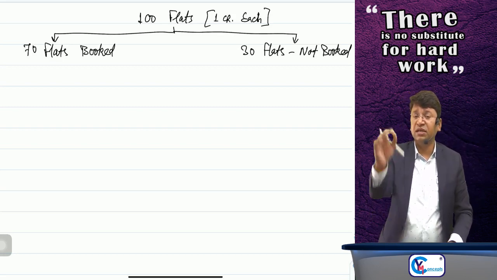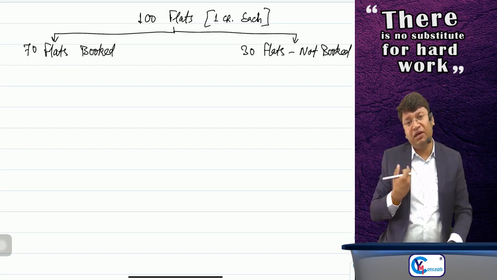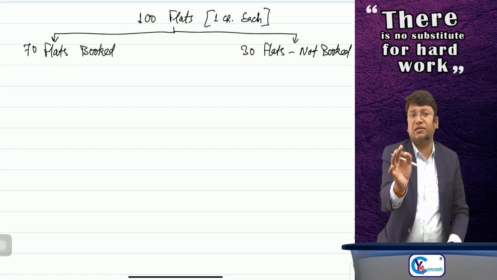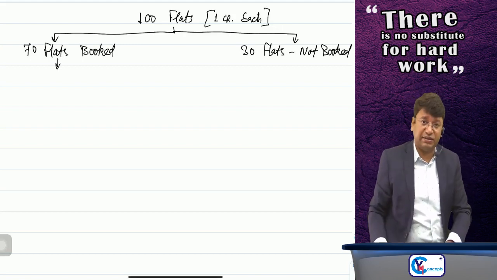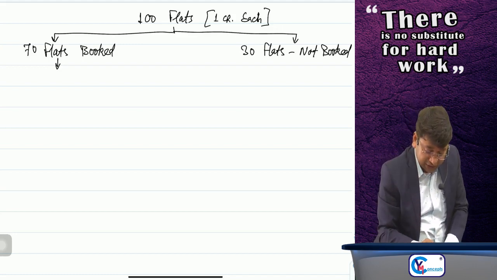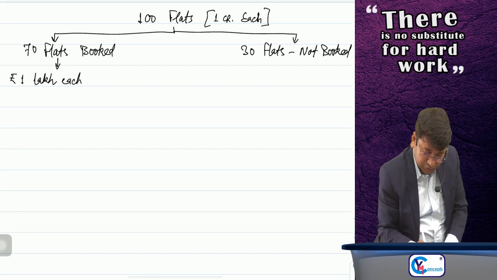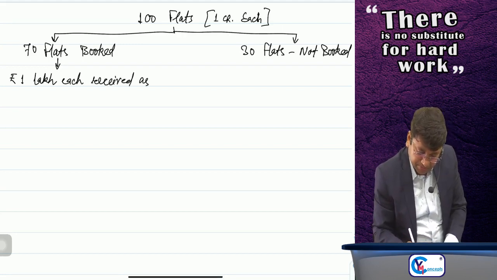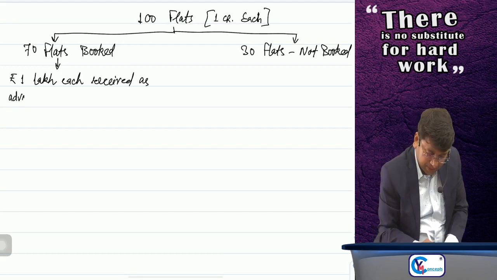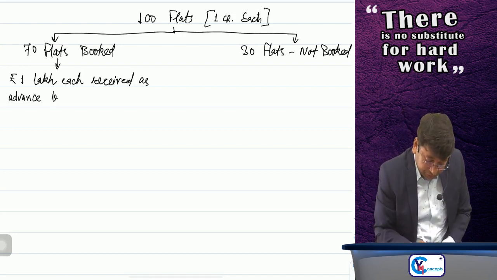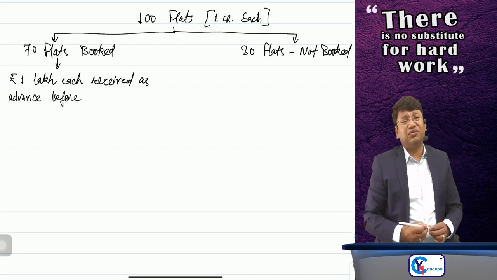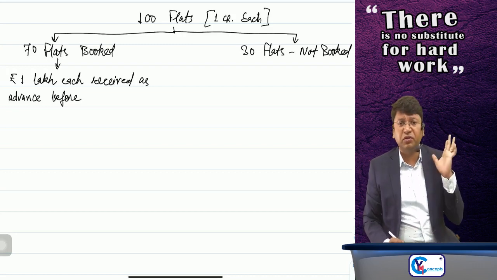Okay, sir. Suppose it is the policy of the builder that if you pay rupees 1 lakh, we will book your flat. So for 70 flats, rupees 1 lakh is received as advance, and this 1 lakh advance is received before completion of the building.